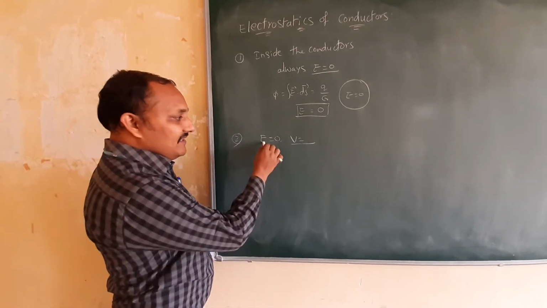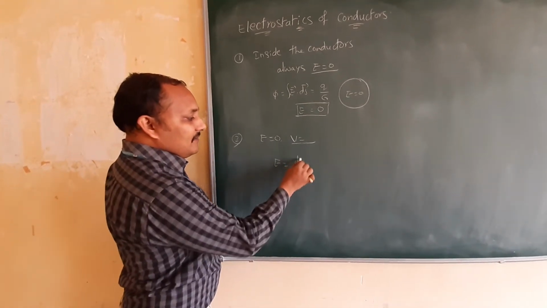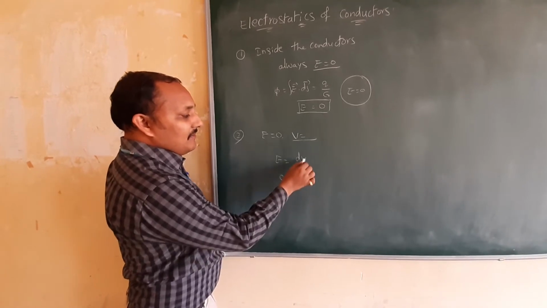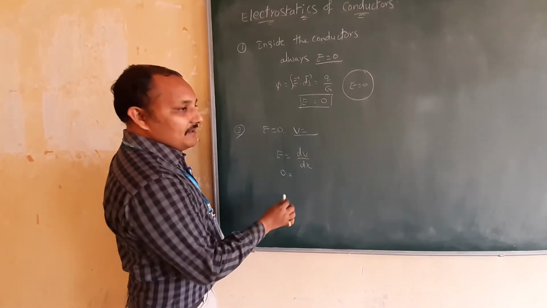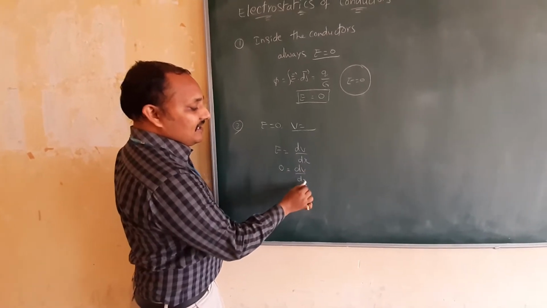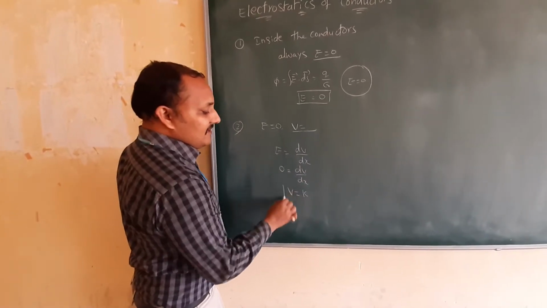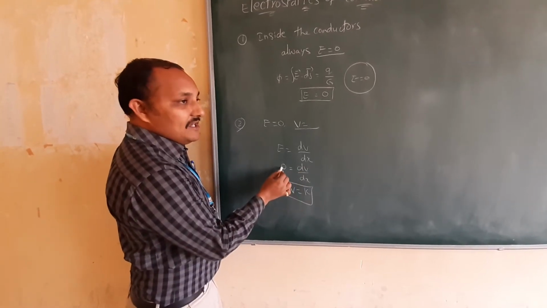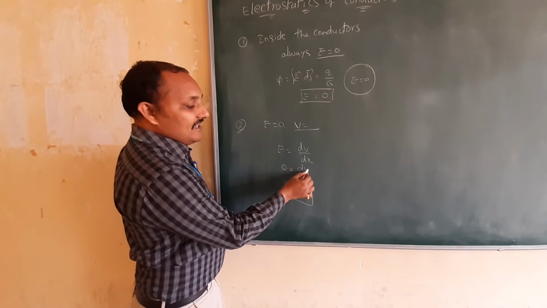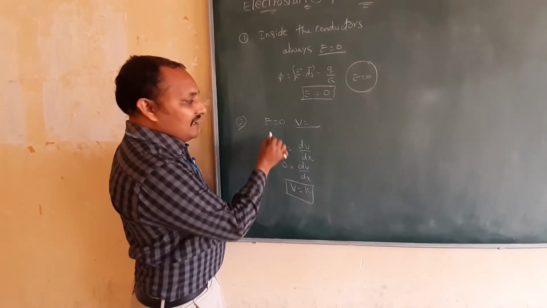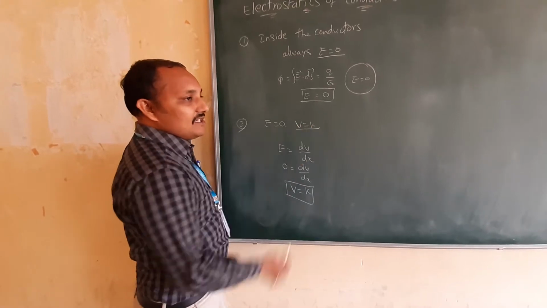So E is equal to minus dV by dx. Now electric field intensity 0 means dV by dx is 0, and dV by dx is 0 means V is constant, right? Because the derivative of any constant is 0. Here in place of the constant, potential is there. So whenever electric field is 0, potential is constant.